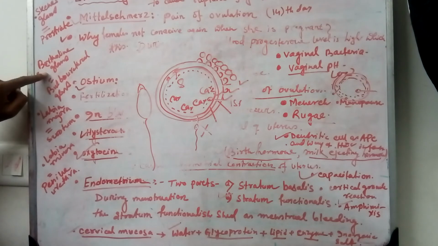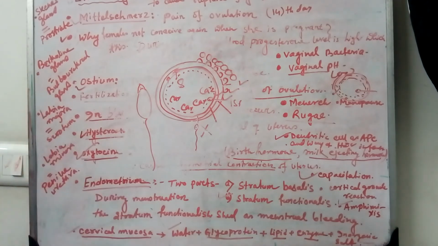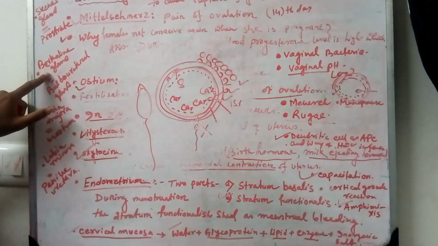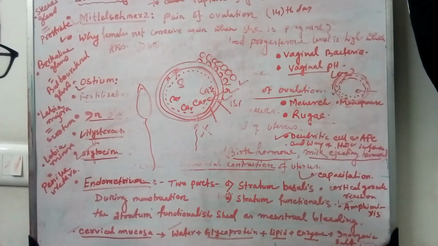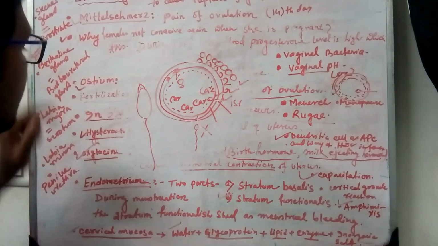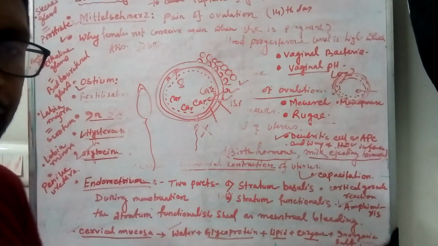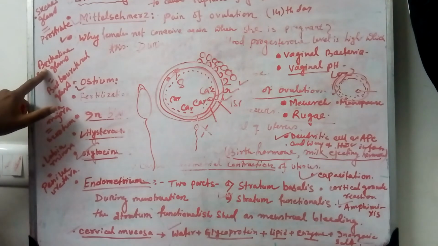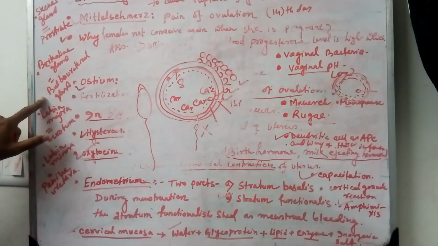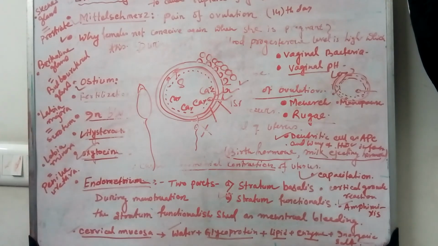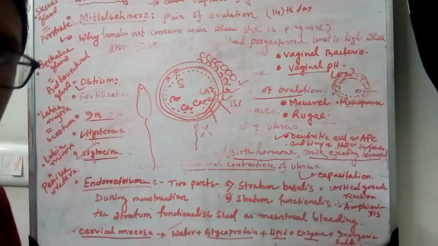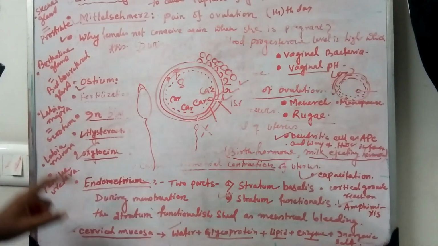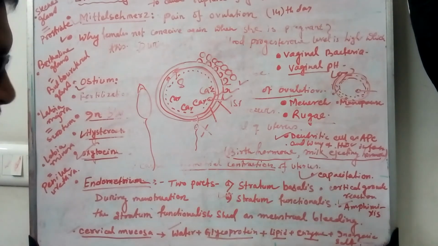Bartholin gland is similar to the bulbourethral gland. During sexual intercourse, the Bartholin gland secretes some amount of mucosa, similar to the bulbourethral gland. Bartholin gland is present in the female, and the bulbourethral gland in the male. Labia majora, in the female, is homologous to the scrotum of the male.